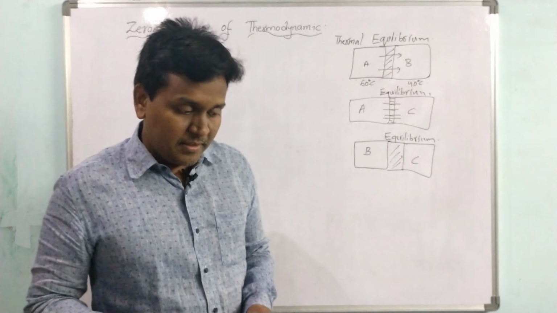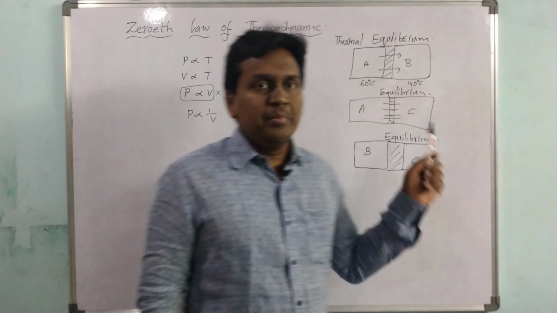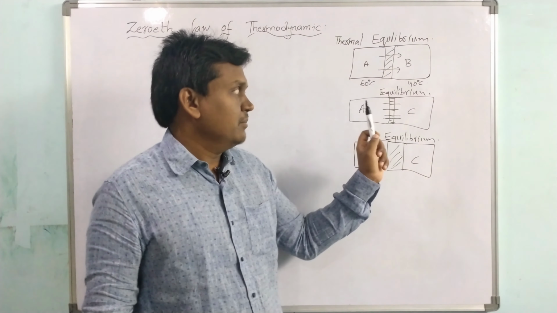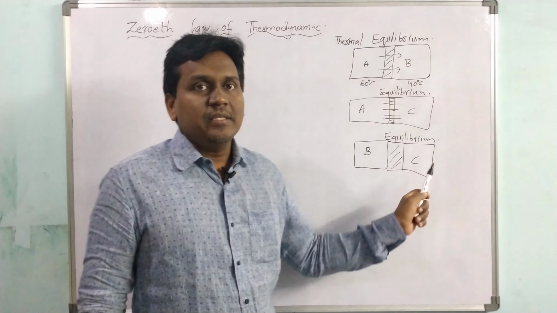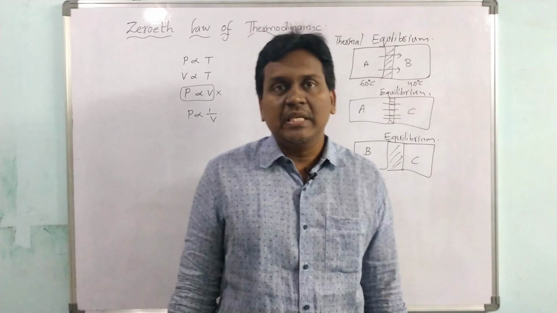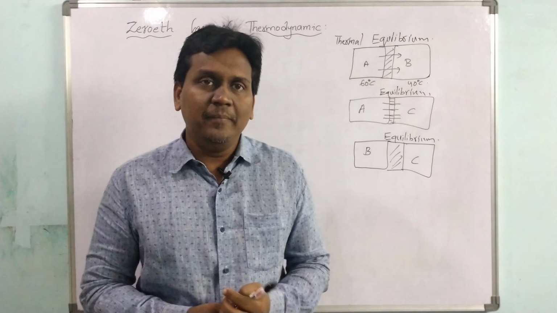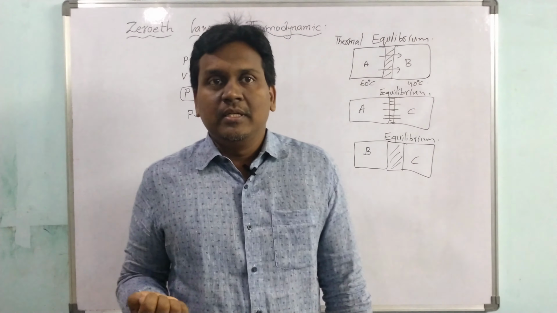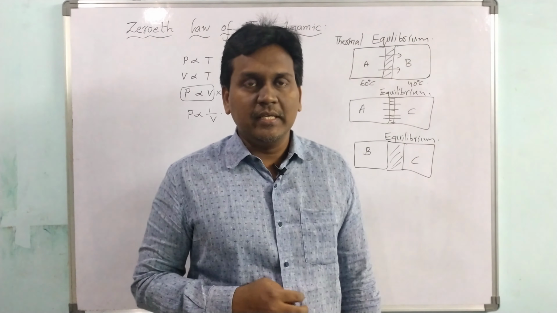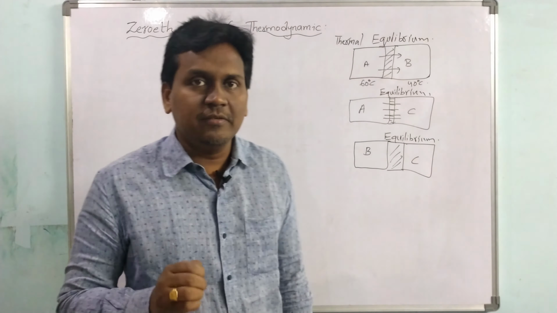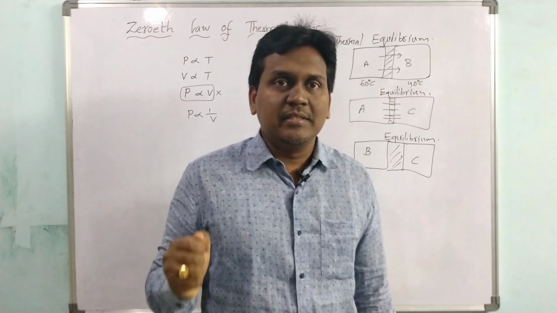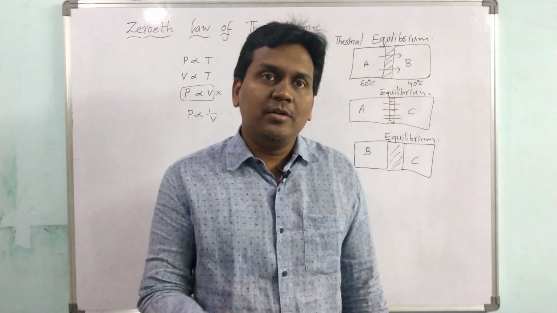What is the zeroth law? If A and B are in equilibrium and if A and C are in equilibrium, then definitely B and C are also in equilibrium. That is the zeroth law. And how can we define the temperature? Temperature is a physical quantity which decides the direction of the heat flow.